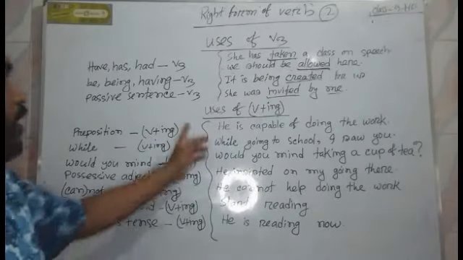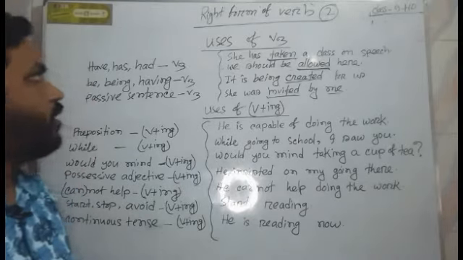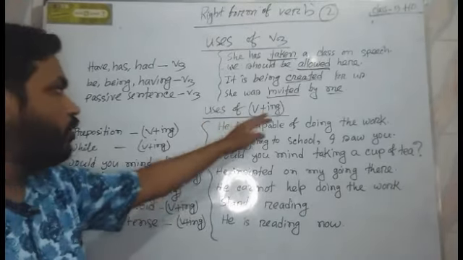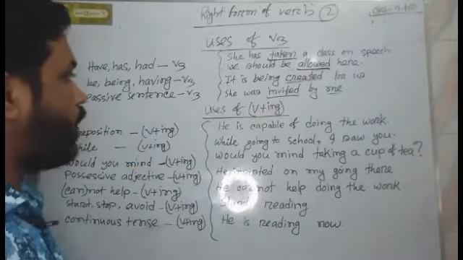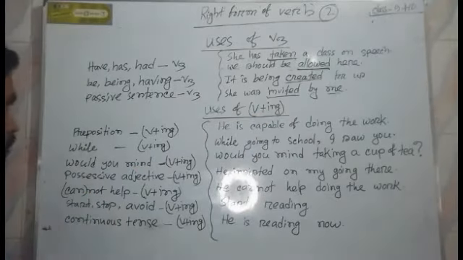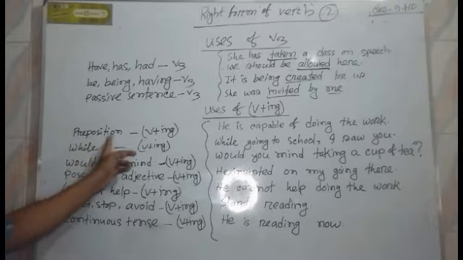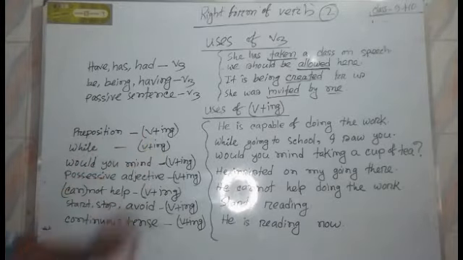Now we can turn to the next point, and the rule is where we use verb plus ing. We know after preposition we use verb plus ing.